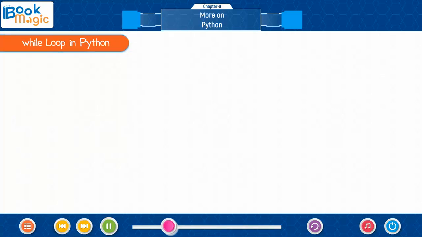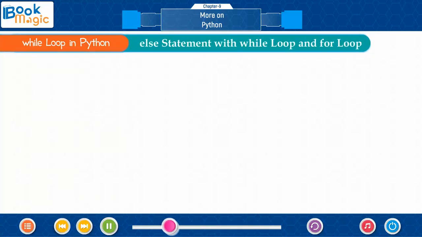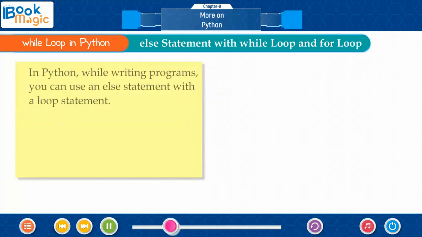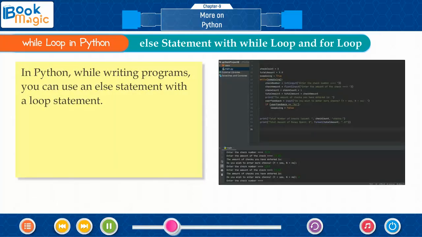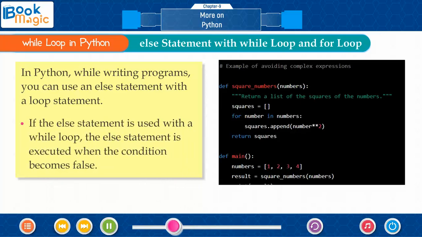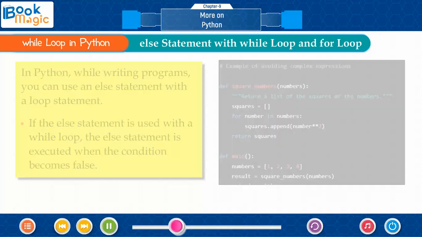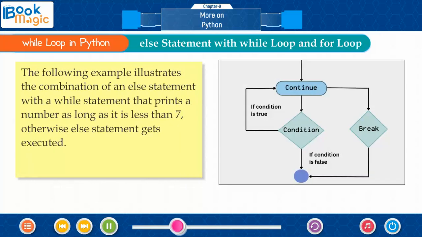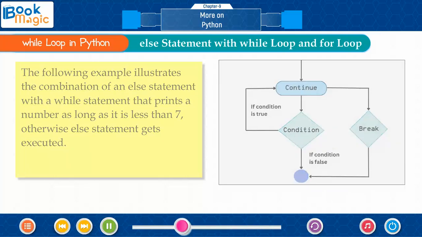the program. Else statement with while loop and for loop. In Python, while writing programs, you can use an else statement with a loop statement. If the else statement is used with a while loop, the else statement is executed when the condition becomes false. The following example illustrates the combination of an else statement with a while statement that prints a number as long as it is less than 7. Otherwise, the else statement gets executed.